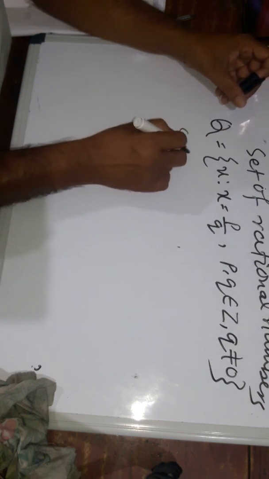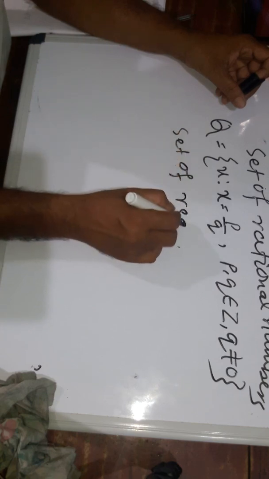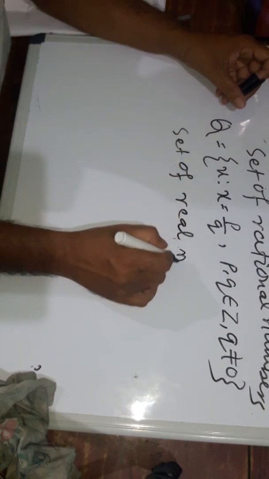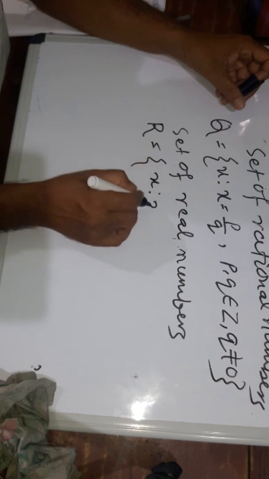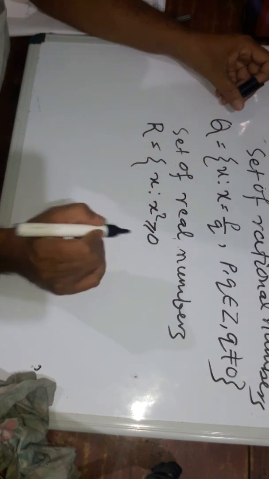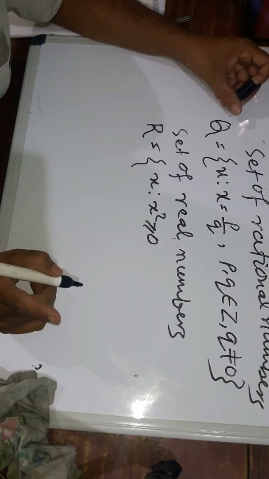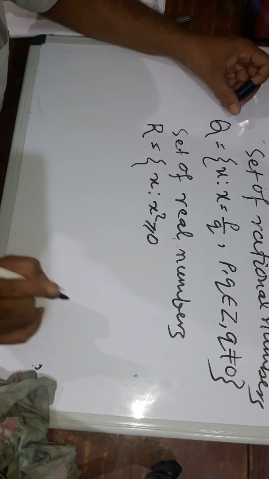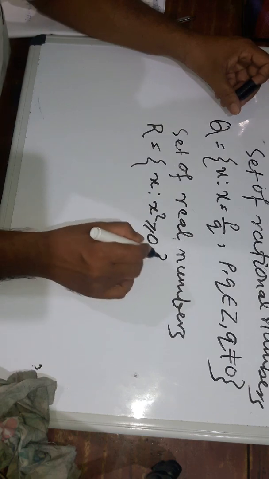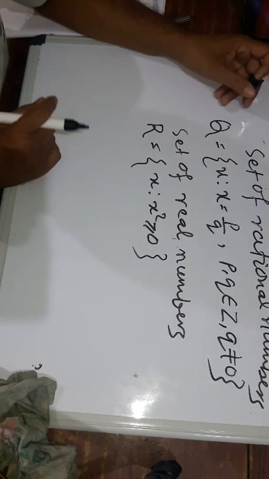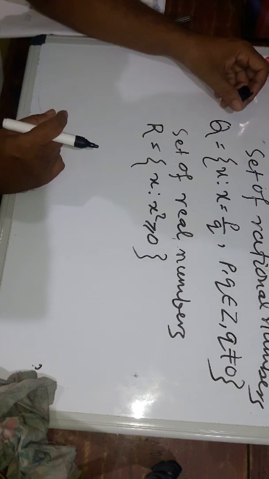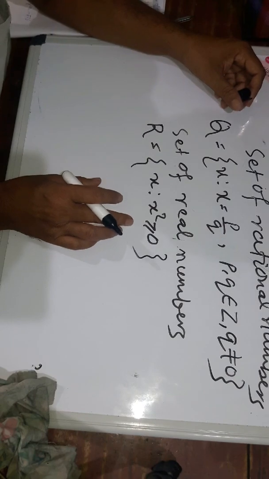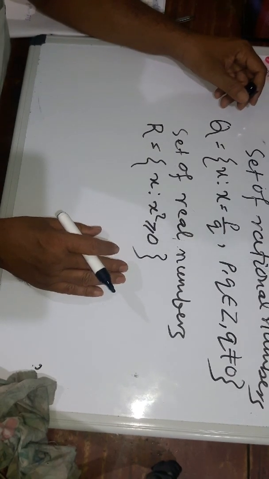Next is the set of real numbers, denoted by R. It is the set of x such that x square is greater than or equal to 0. Those numbers whose square is not negative are called the set of real numbers. Not negative means it can be positive or 0. So x such that x square is greater than or equal to 0 is called the set of real numbers.